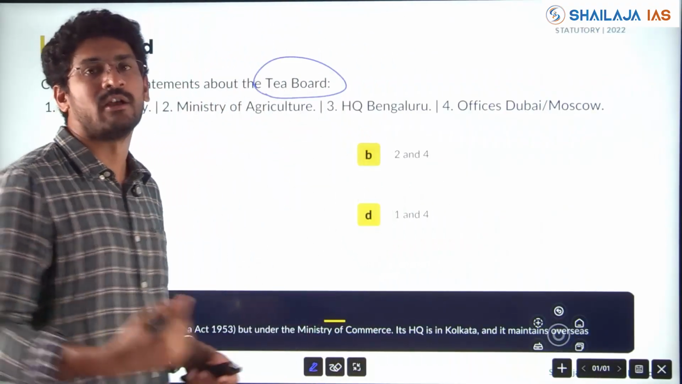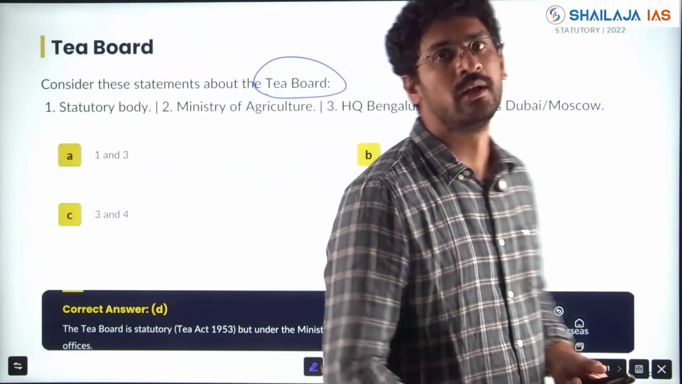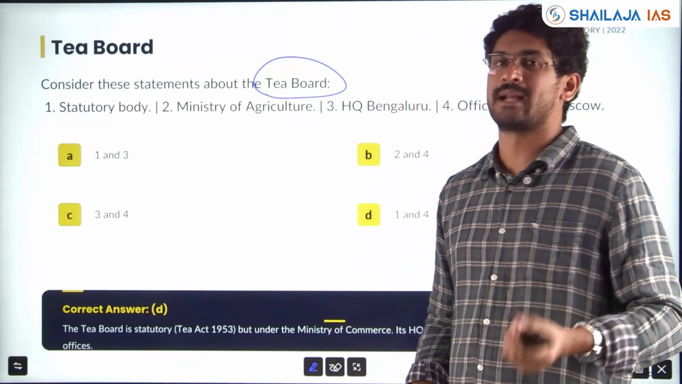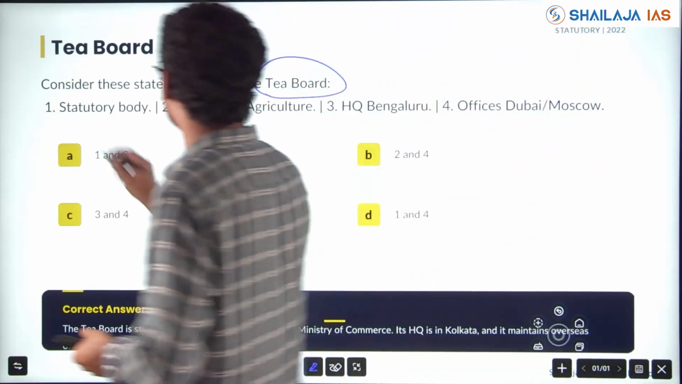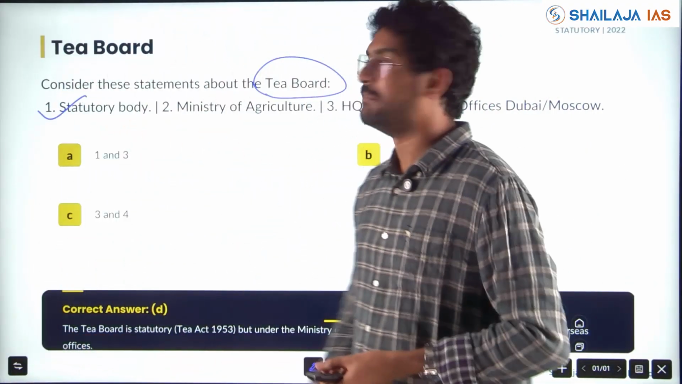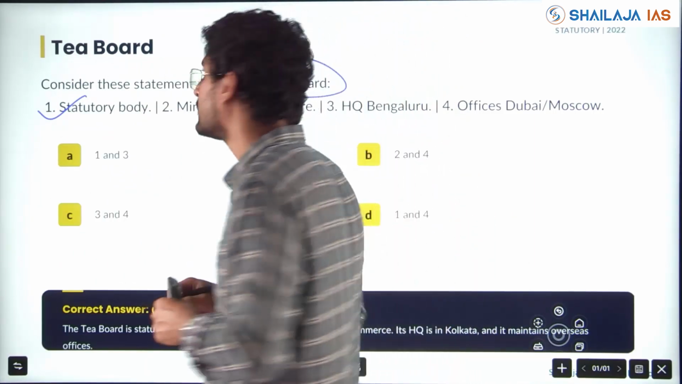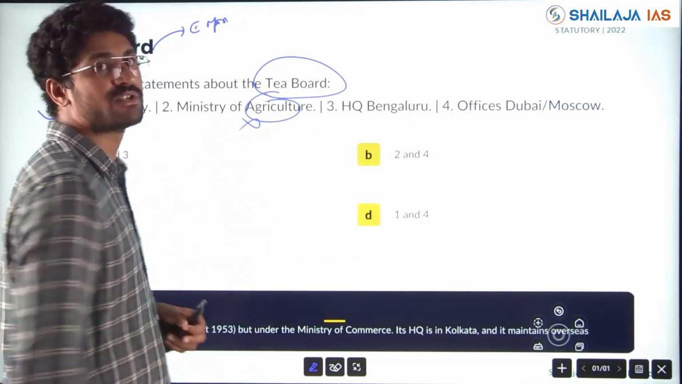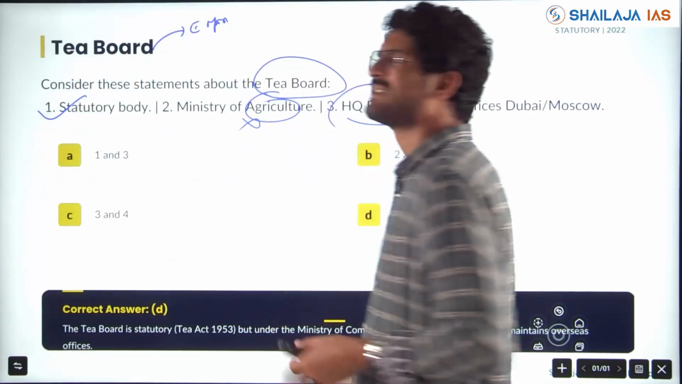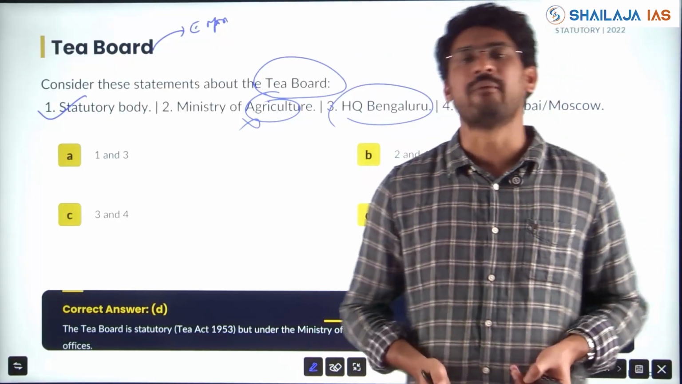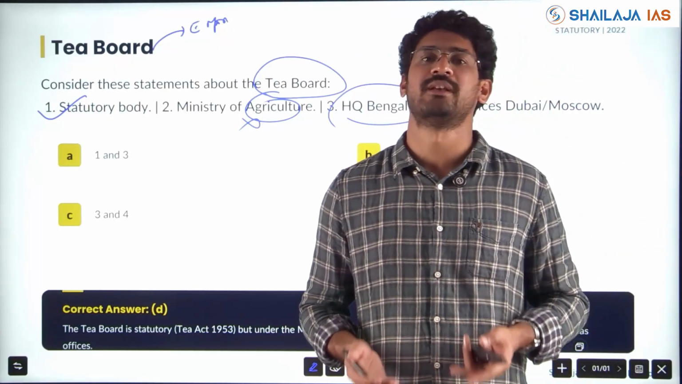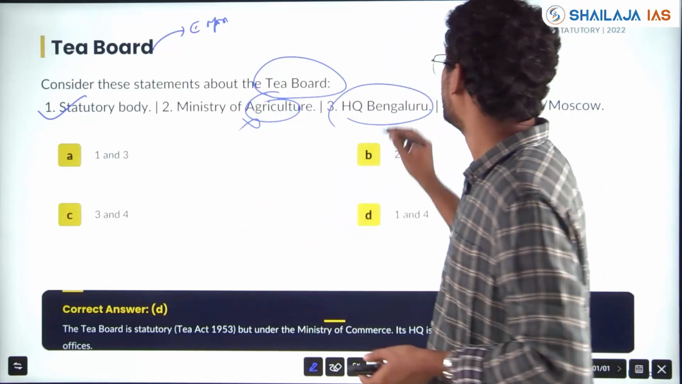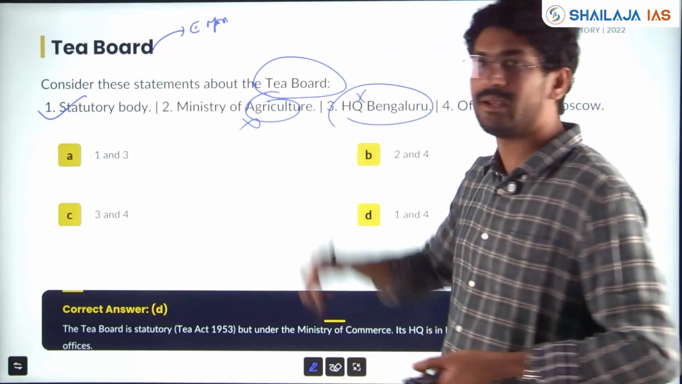Tea Board, same way there are Coir Board, and many other boards, Coffee Board. You just go through them, and some of the important statutory bodies with respect to polity, Bar Council, all this becomes important. It's a statutory body. Yes, Ministry of Agriculture. Tea Board's purpose is for commerce, to export. So not agriculture but Ministry of Commerce. HQ in Bengaluru. Where is tea grown normally more? Coffee we can understand, Karnataka is the major producer, but tea is in the Kerala region or the northeast, which is West Bengal, Assam. So this also will be wrong.